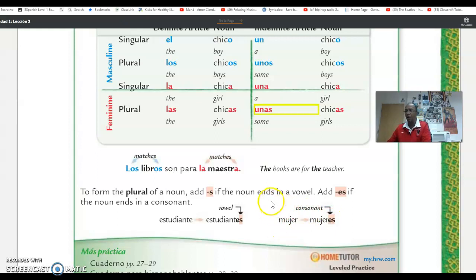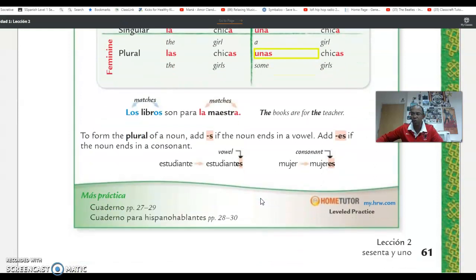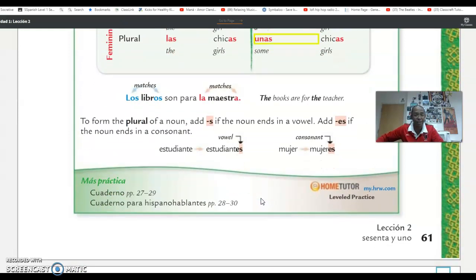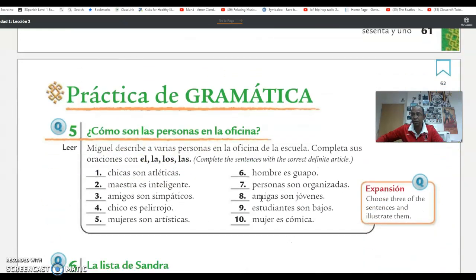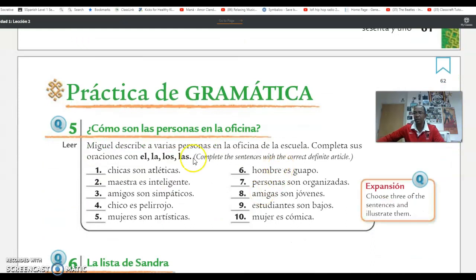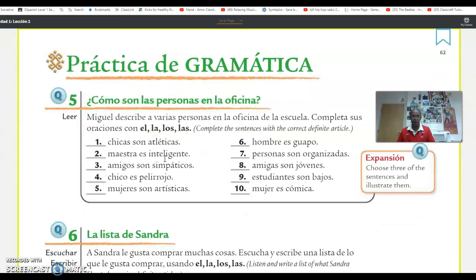So now, with this information in mind, what are you going to do? You're going to go to the next page. This is page 61. You're going to go to page 62, okay? In page 62, you're going to complete the sentences with the correct definite article. Remember, the definite articles are el, la, los, las, okay? So here, el, la, los, or las.